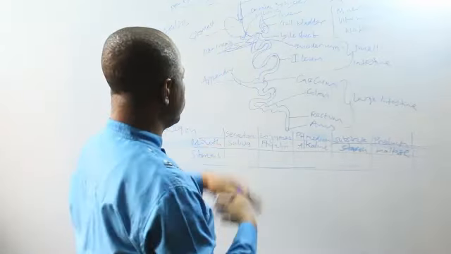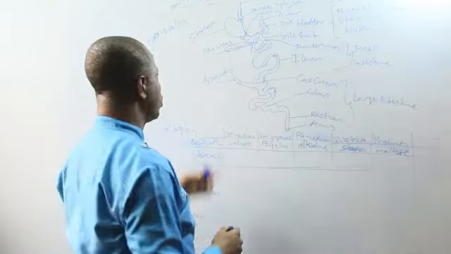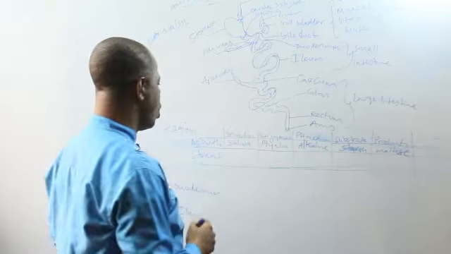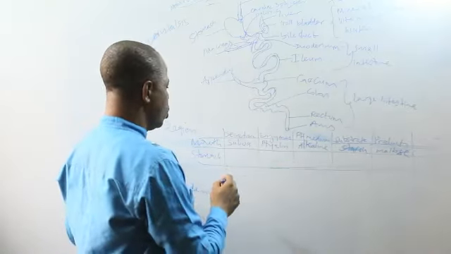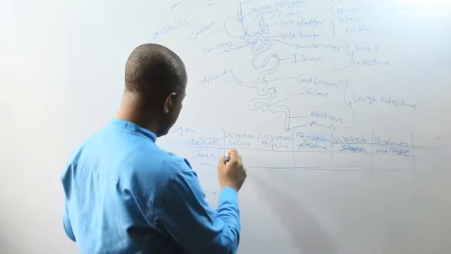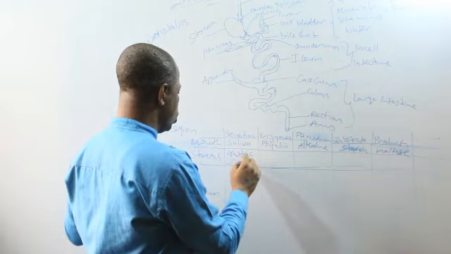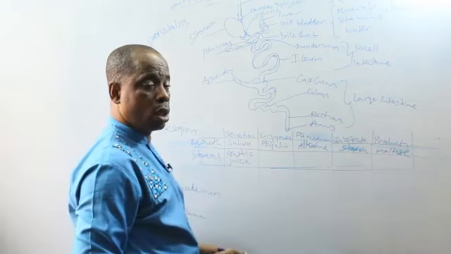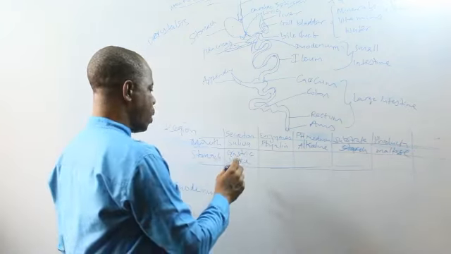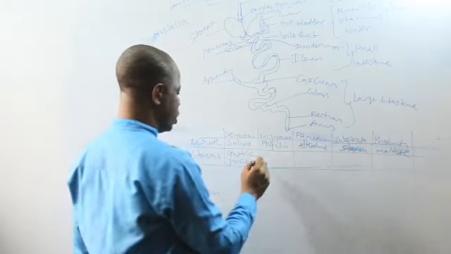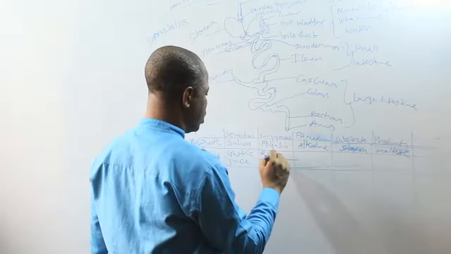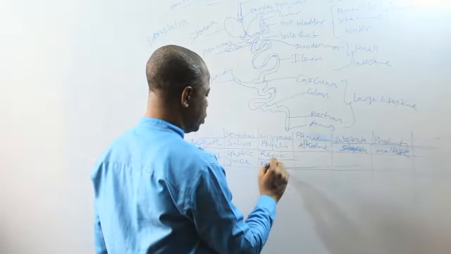Then the stomach is going to operate. The wall of the stomach will release a juice, a secretion known as gastric juice. The word gastric means stomach, juice means liquid. Now, the gastric juice contains two enzymes, namely renin and pepsin.